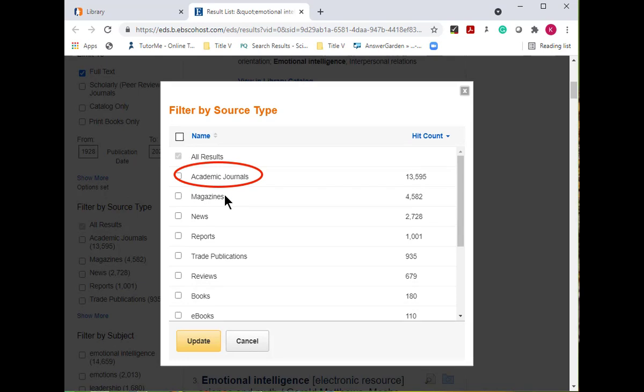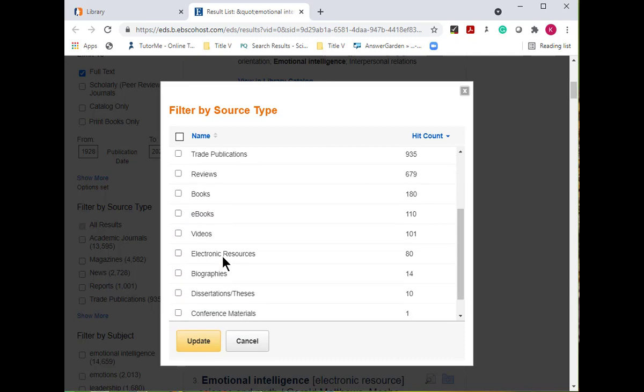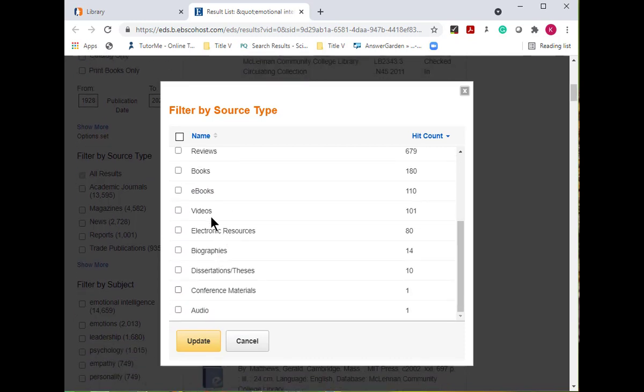There are academic journals, magazines, news from newspapers and other news sources, industry or government reports, trade publications, which are magazines related to a business or industry, product or book reviews, print books located in the physical library, ebooks, videos, short biographical articles, conference materials, and audio sources.